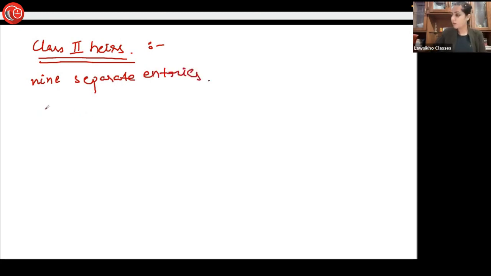We have entry number 1, we have entry number 2, and up till 9 entries we have. So if we talk about the first entry, in this there is only and only one heir, which is the father, right? If you take into account the second category, subcategory, who all do we have?